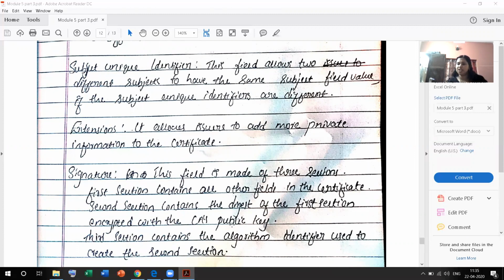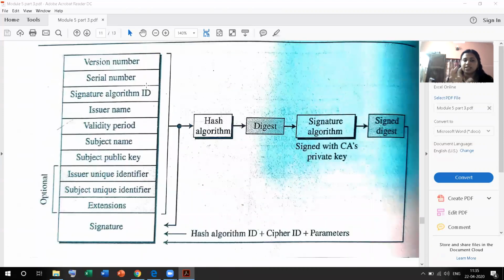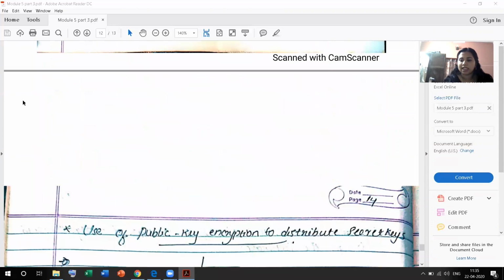This is just an explanation of the format of the certificate. So we have just the figure, the format of the sections, which explains each section and what it indicates. That's about public key certificates.